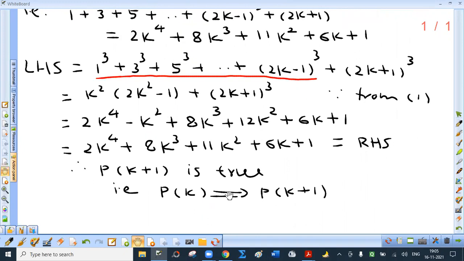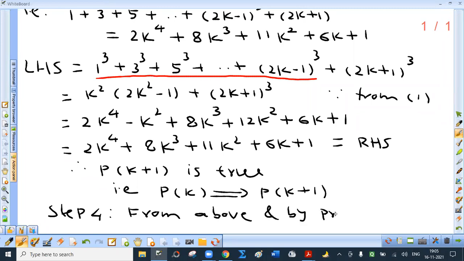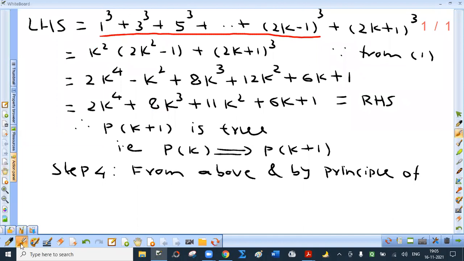And after this we have to write, you may say step 4, from above steps and by the principle of mathematical induction, P of n is true.